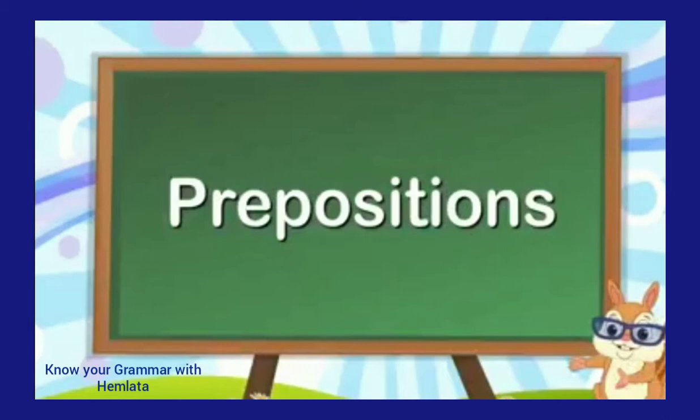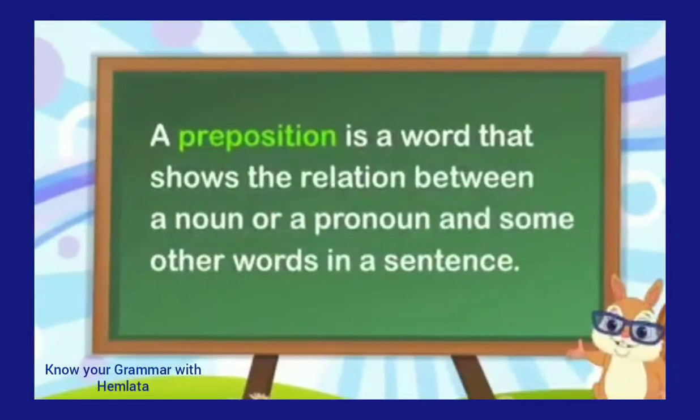Beta, it is a common topic for junior and for the primary level. Let's start the chapter in English grammar. A preposition is a word that shows the relation between a noun or a pronoun and some other words. Now, in some other words, you can say in a sentence, an adverb. I hope you have cleared the definition.